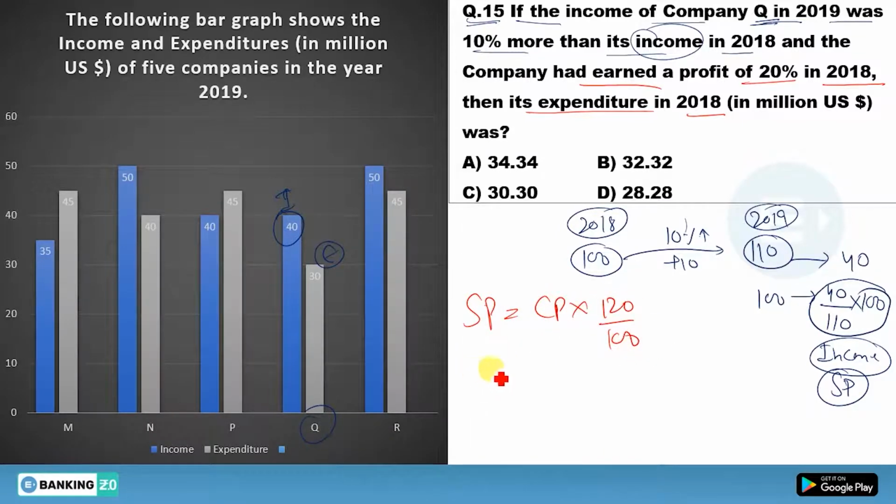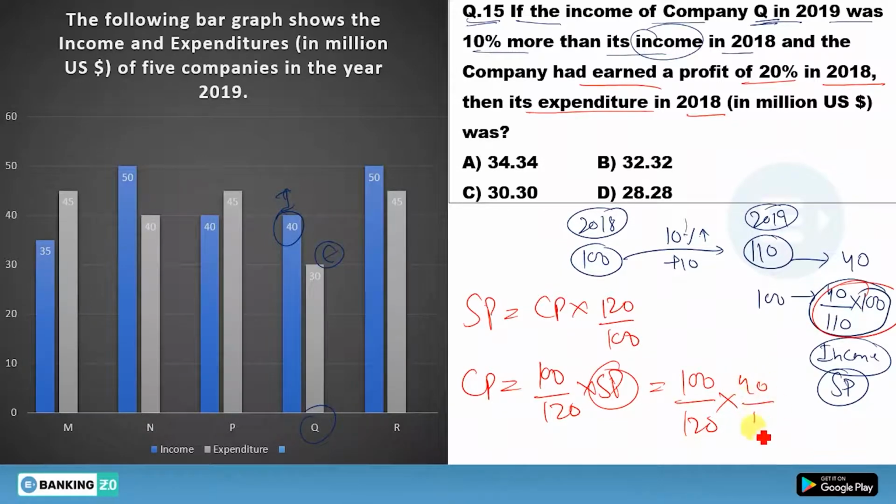Or I can say from here your CP would have been 100 upon 120 into your SP. Okay, so this SP is also given to you. This SP is 100 upon 120 into SP, which is here, 40 upon 110 into 100. Clear?